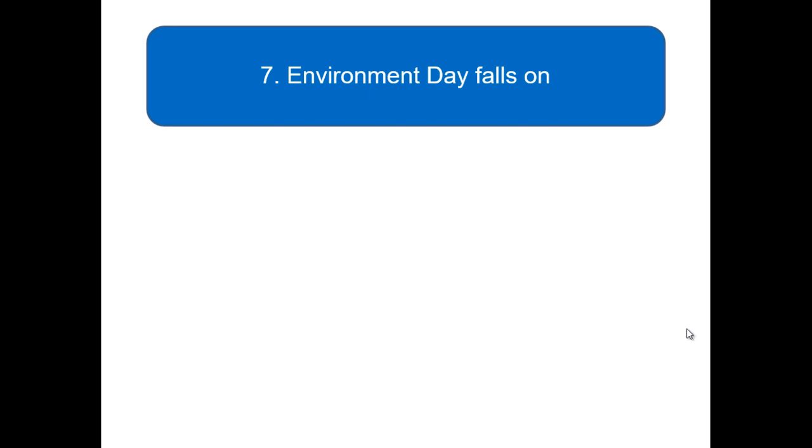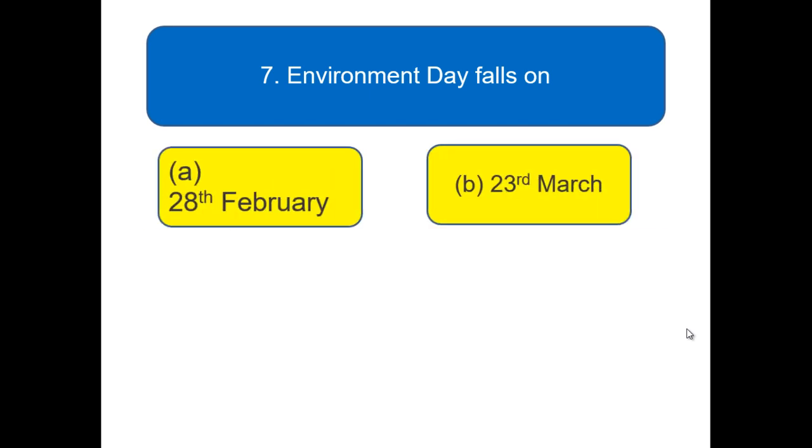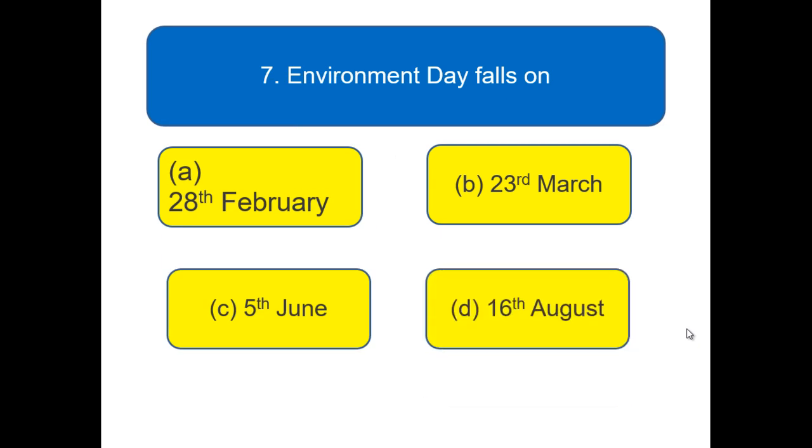Environment Day falls on 28th February, 23rd March, 5th June, 6th August. Among these, on which date is Environment Day celebrated? Pick up the right answer. Hope you got the answer. Here we go for the next question.